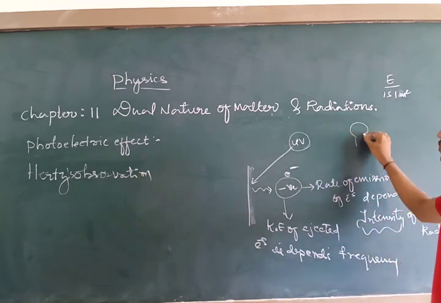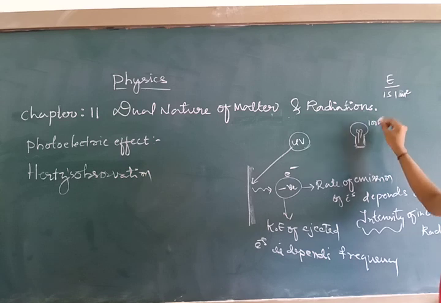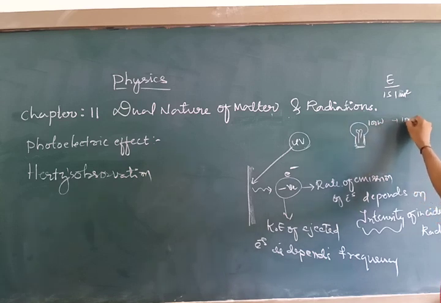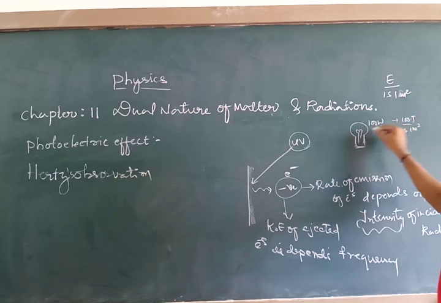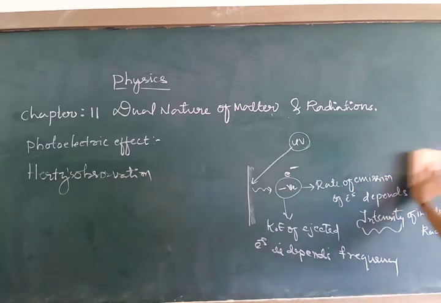Say I have a source of light here, a bulb you can think. I have a source of 100 watt bulb. It means it generates 100 joules of energy per second per meter square of the area of this filament. Very simple. Okay. Next.